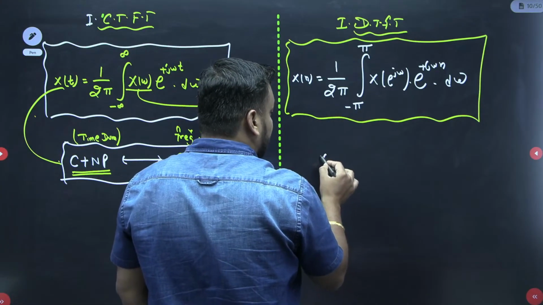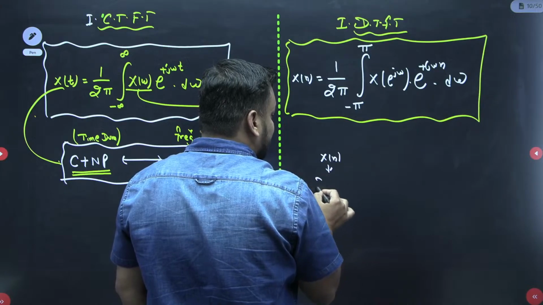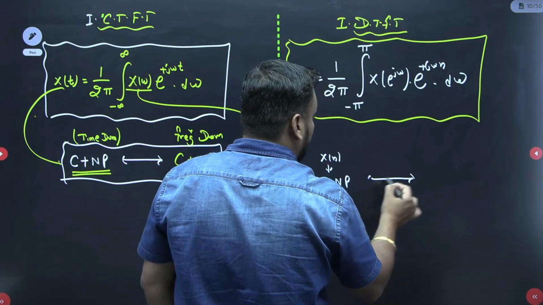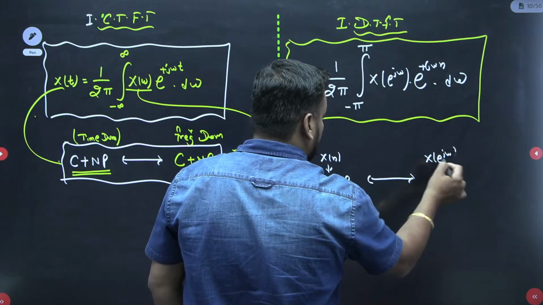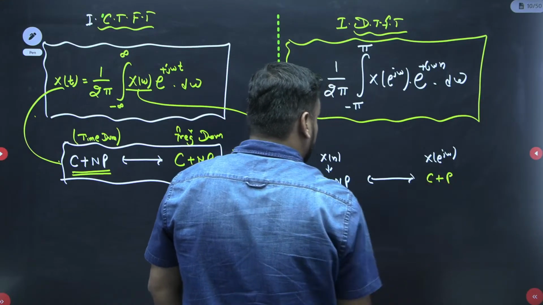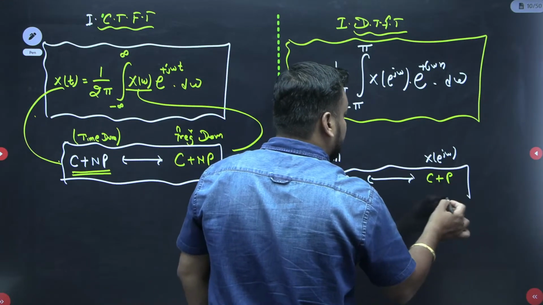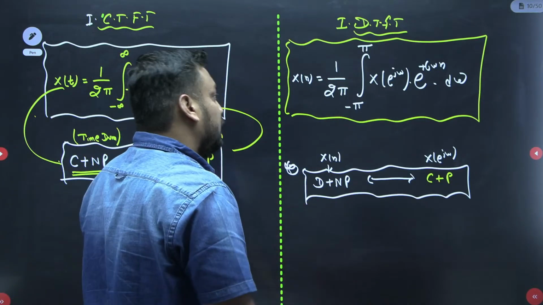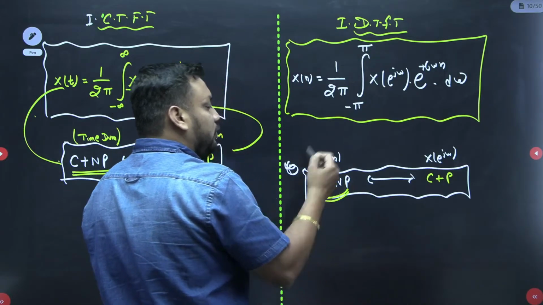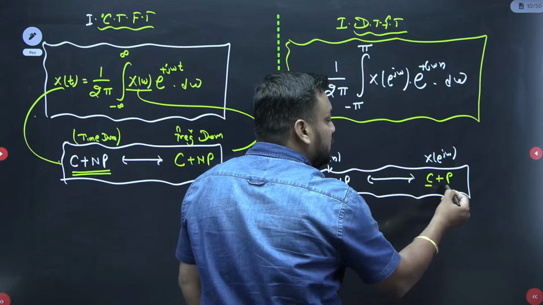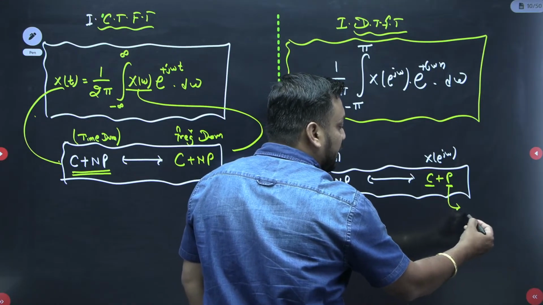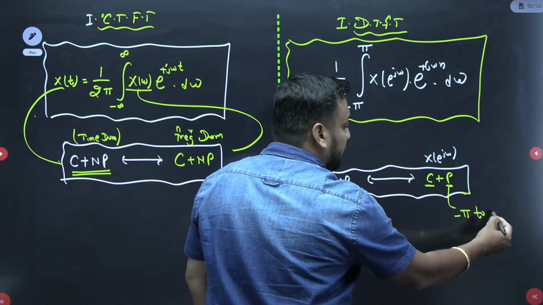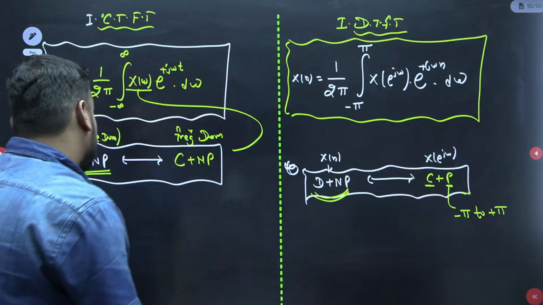Because if I take x of n as a discrete plus non-periodic signal, then its frequency domain X(e^jω) must be continuous plus periodic. I will show you very soon with an example. This discrete plus non-periodic signal, when you find the Fourier transform, will be continuous and periodic, with a period of minus pi to pi. Let me take one small example.